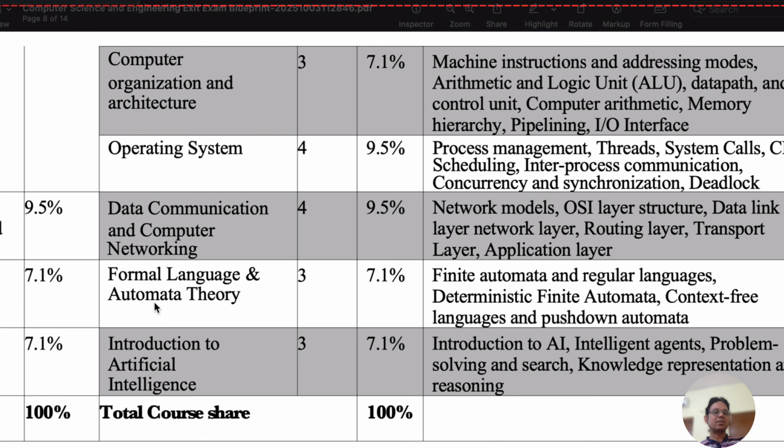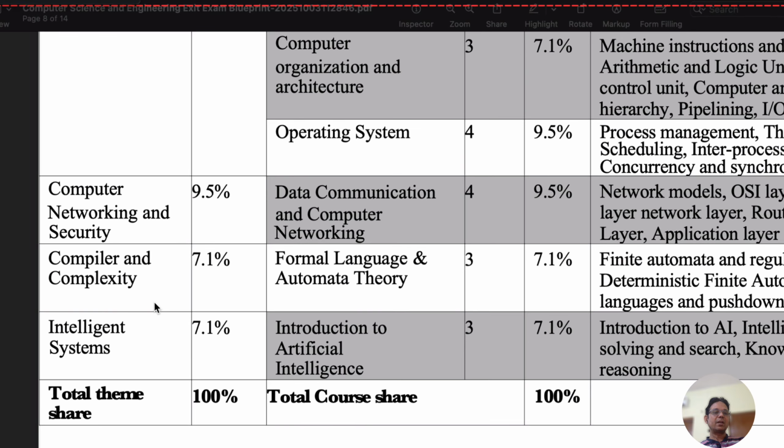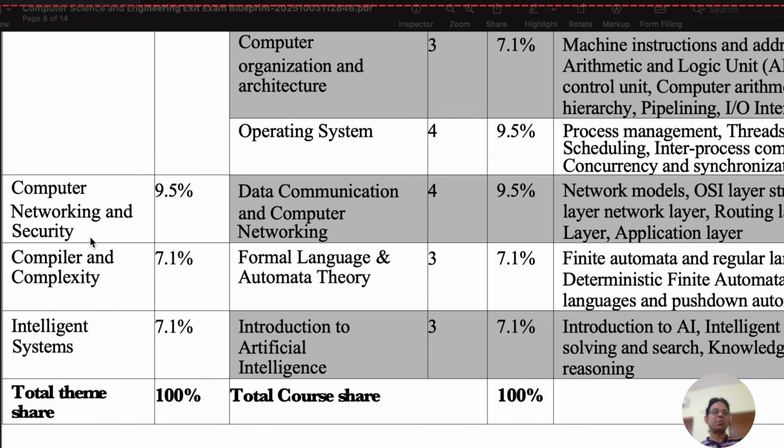Now we see the next theme, computer networking and security. In computer networking and security, only one course is given, data communication and computer networking. So 7 to 8 questions, a 9% share, is given. It means out of 100, 7 to 8 questions will come into the exit exam.